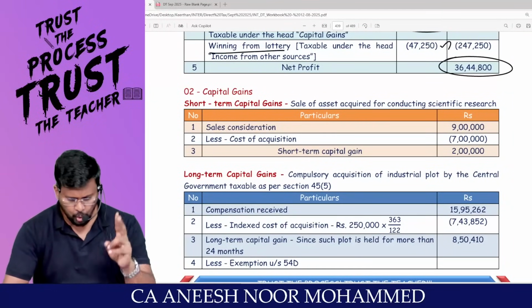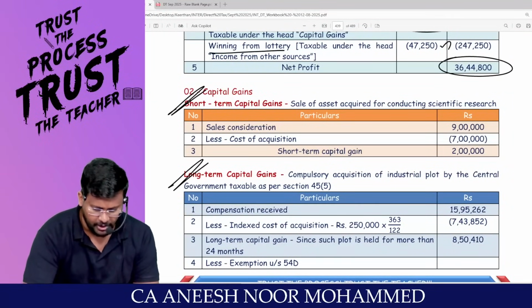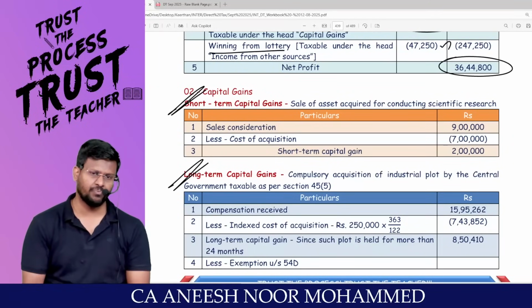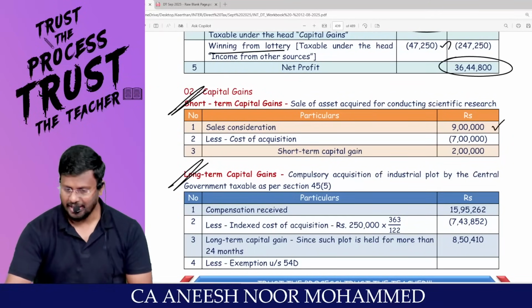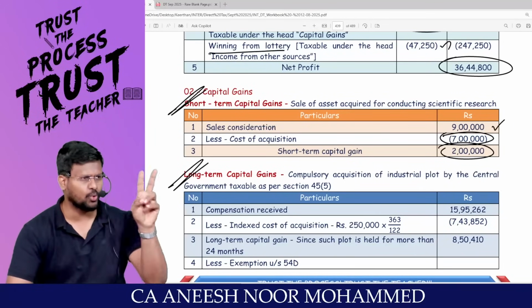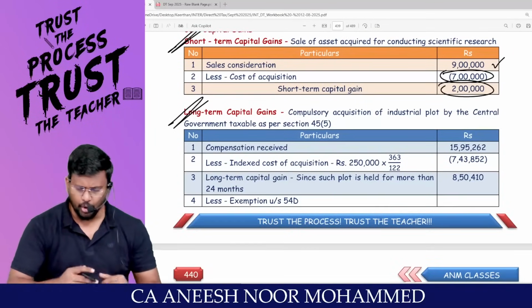Yes, coming to capital gain, my dear lovable students, I am going to calculate the capital gain. Two capital gains are there: one is short-term capital gain, the other is long-term capital gain. Short-term capital gain on account of sale of scientific research asset. For how much rupees did you sell? 9 lakh. What is the cost of acquisition? 7 lakhs. What is the short-term capital gain? 2 lakh. Easy.